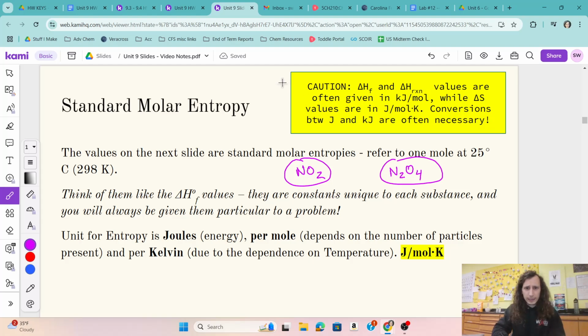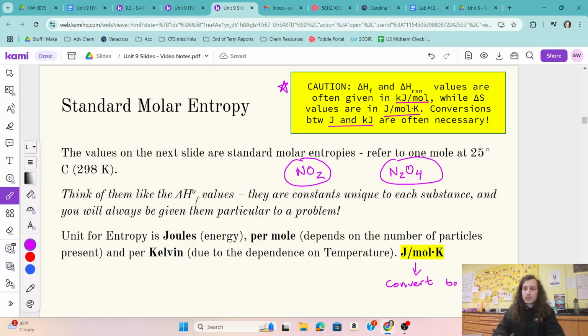Now, one weird thing, and I do want to emphasize this because we don't talk about unit conversions too much in this class. Delta H's, so changes in enthalpy, whether it's formation or for the reaction, are going to be in kilojoules per mole 99% of the time. However, delta S values always come in joules per mole Kelvin. So joules on top, moles and Kelvin on the bottom. You will have to be converting between joules and kilojoules. Generally speaking, I would say convert the entropies into kilojoules.